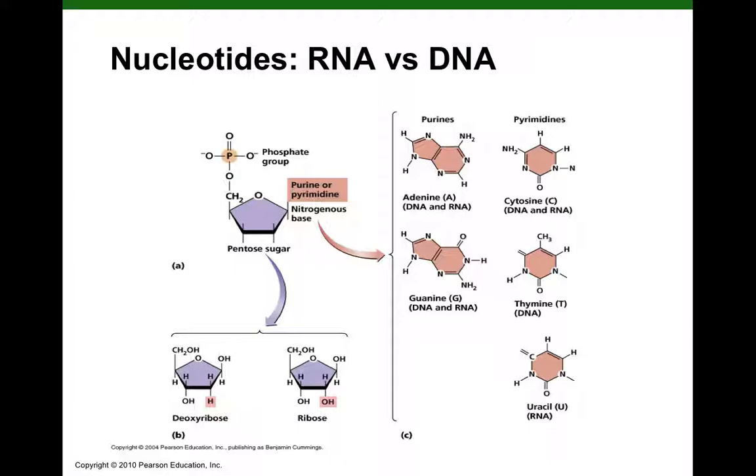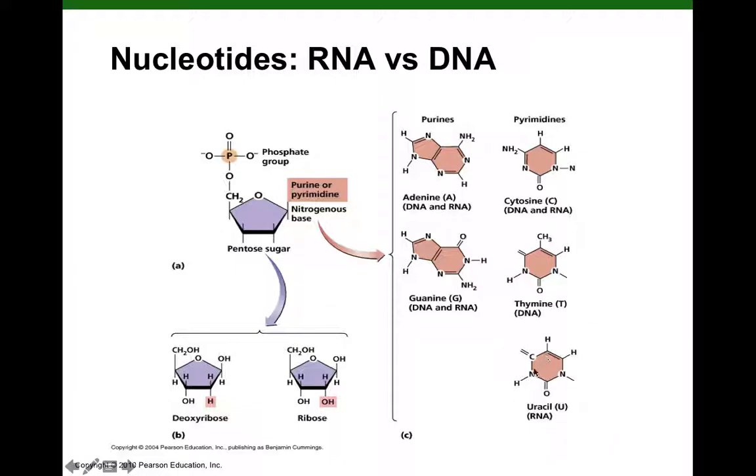Now, in contrast, if we look at nitrogenous bases in RNA, all we have to remember is the bases are similar, except that in RNA, we do not have thymine. So in RNA, no thymine. Instead, we have uracil. If I gave you a nucleic acid sequence and you saw thymine present, boom, right off the bat, you know that's DNA.